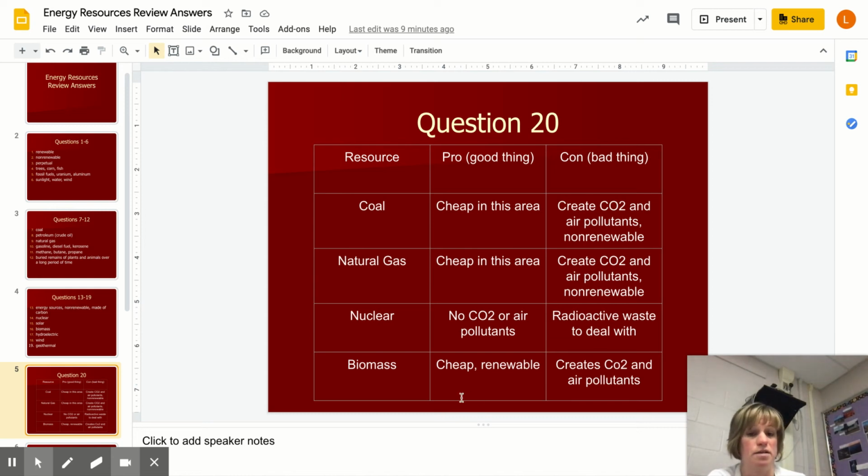Okay, so biomass, that's like burning trees, poop, even like biofuels, pretty cheap.